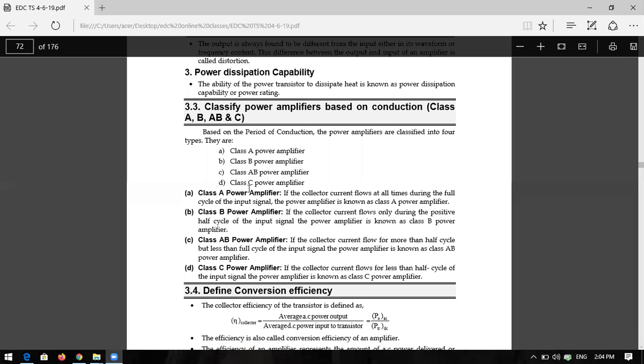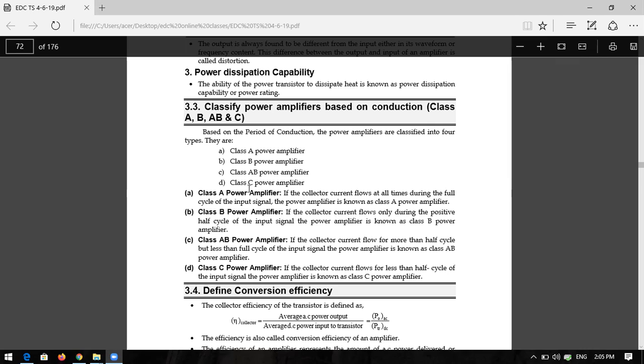Okay, so less than 90 degrees you can call it a class D power amplifier. That means you can see that the input is a full cycle, but the output is not a completely full cycle. In the case of class B, class AB, class C, and class D, that means very high distortion. Correct or not? You are getting a full cycle on the input side, but on the output side you are not getting a full cycle. That means the output signal is a completely different shape from its input shape. So that is the reason it is distorted.